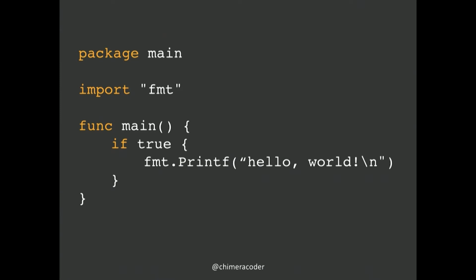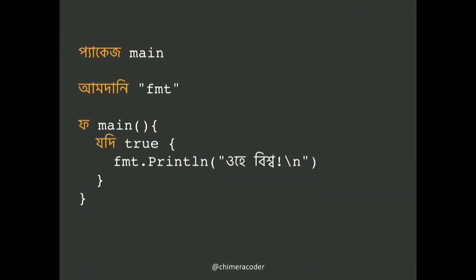We'll start with this. This is a very familiar HelloWorld program that's written in Go. And here's the equivalent program that's written in Goro. Now, we've left the identifier names intact, but the keywords are all now in Bengali. And yes, eagle-eyed Gophers will notice that true is not actually a keyword in Go, which is why it's still written in English here. People are sometimes surprised to learn that.